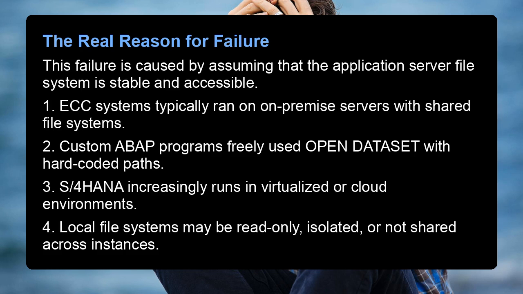This failure is caused by assuming that the application server file system is stable and accessible. 1. ECC systems typically ran on on-premise servers with shared file systems. 2. Custom ABAP programs freely used open dataset with hard-coded paths. 3. S/4HANA increasingly runs in virtualized or cloud environments. 4. Local file systems may be read-only, isolated, or not shared across instances.